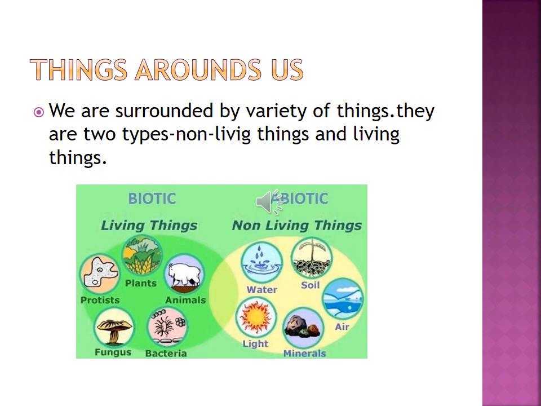We are surrounded by a variety of things. Some are living things and some are non-living. On this basis they are divided into two groups. You can see the pictures: living things are plants, animals, bacteria, fungi; non-living things are water, soil, air, minerals. So let us discuss one by one.